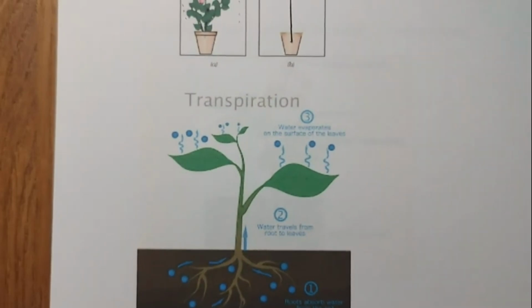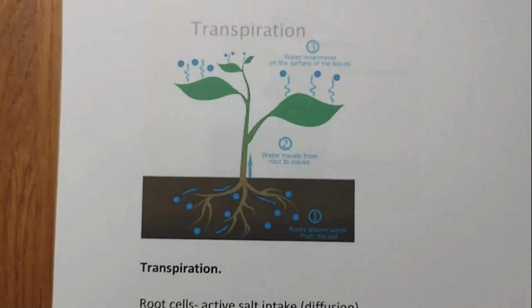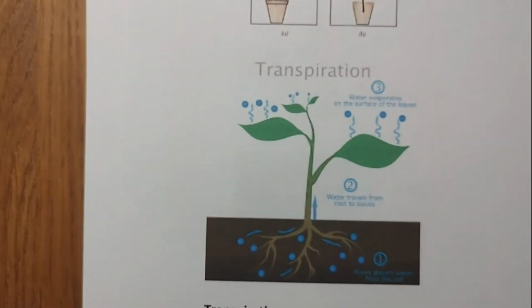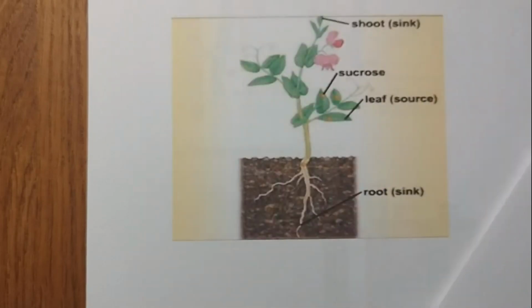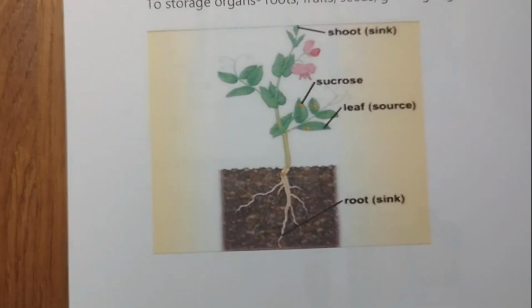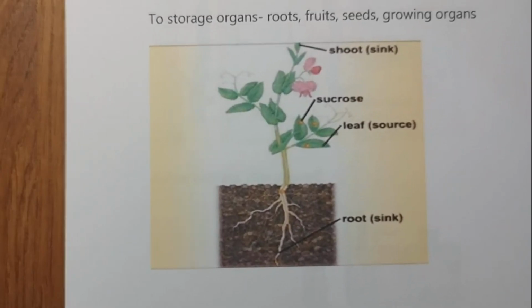Now this is about transport of water. Now let's have a look at transport of food and other substances in the plants. We now consider the metabolic processes, which are mainly related to photosynthesis in the plants.